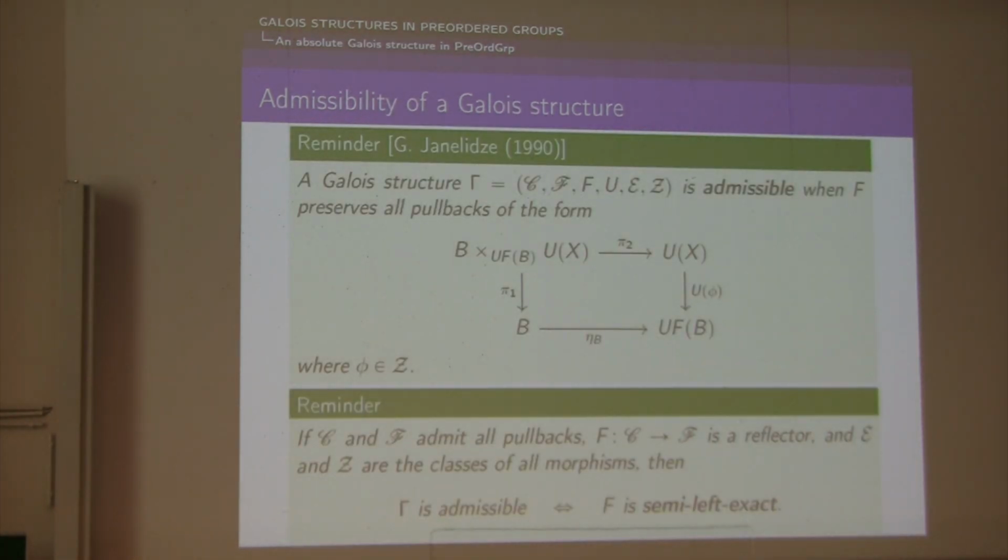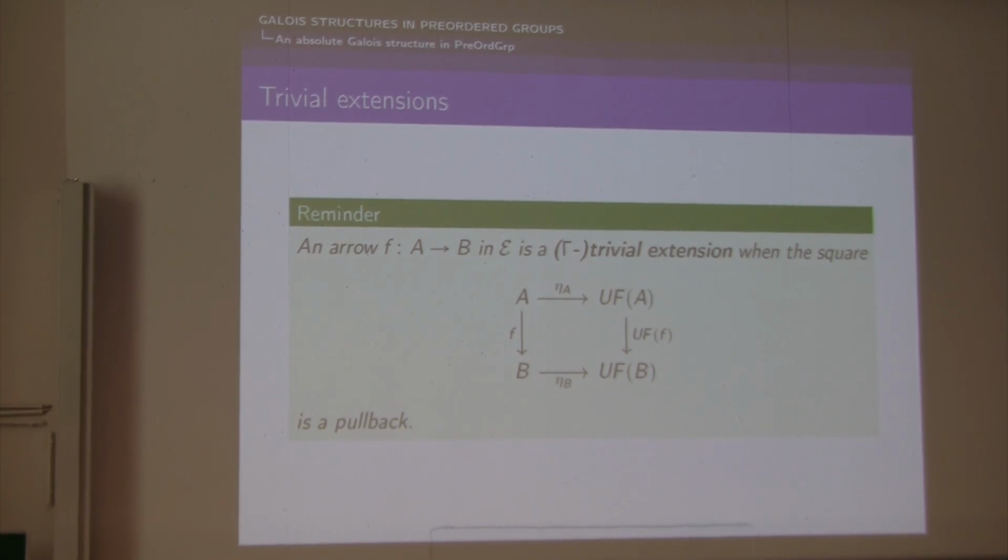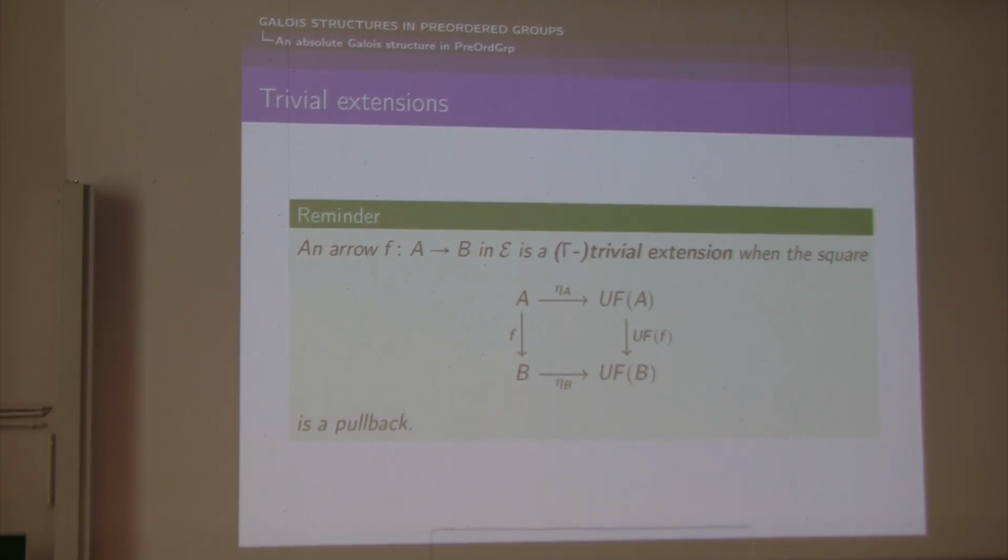So it is admissible, and we can now describe trivial and central extensions. So I will quickly recall the general definitions. For a Galois structure Gamma which is admissible, a morphism F in E, so an extension, is said to be a Gamma-trivial extension if the naturality square involving F is a pullback.